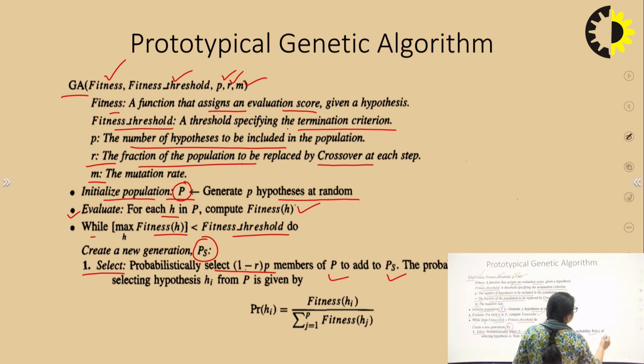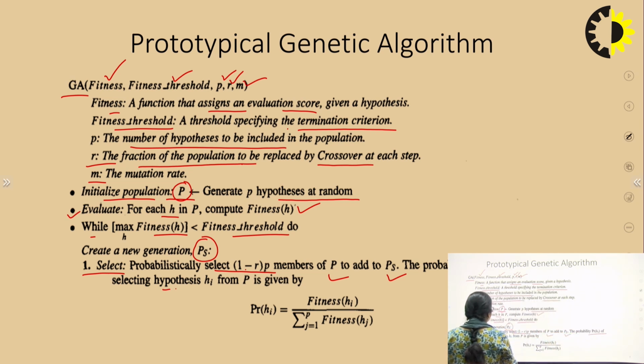The probability Pr(hi) of selecting hypothesis hi from P is given by this. See what we are doing: we are calculating the fitness of each hypothesis, j from 1 to P. We have P members in our population, so for each we calculate the fitness.